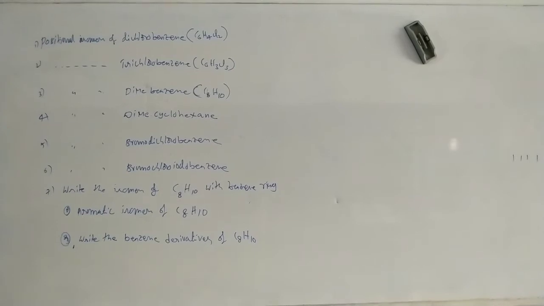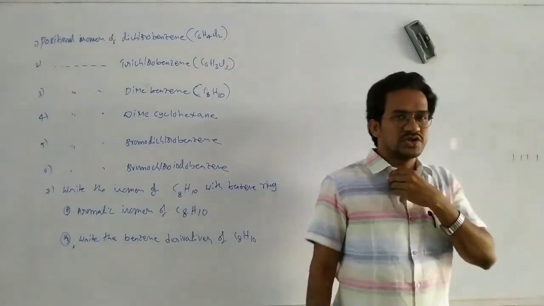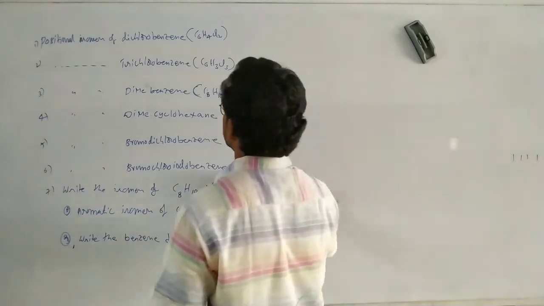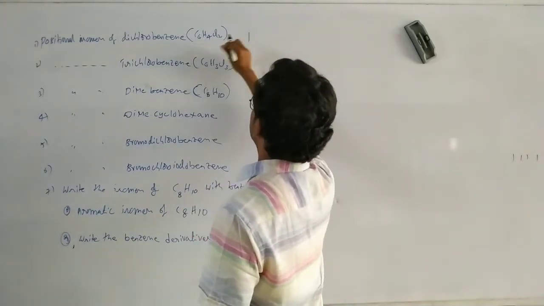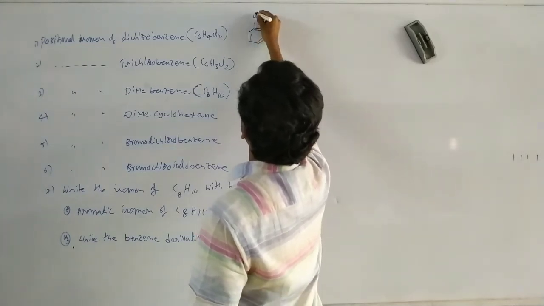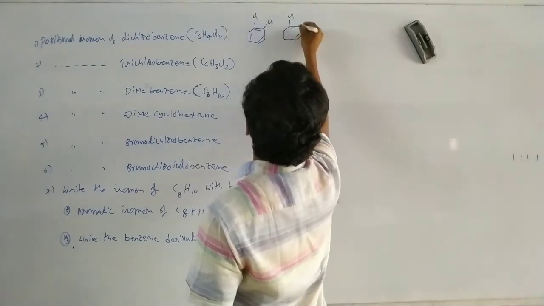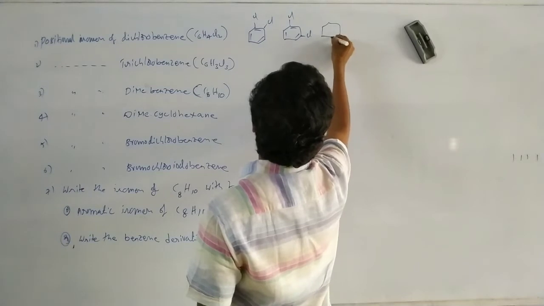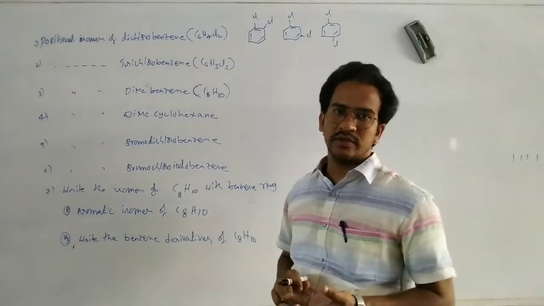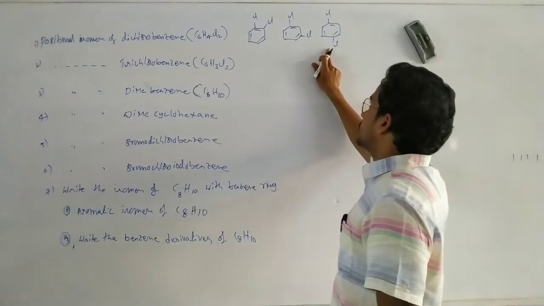Let us discuss the positional isomers of these compounds. The first one, the positional isomers of dichlorobenzene. That is C6H4Cl2. So here, Cl and Cl: 1,2-dichlorobenzene, next 1,3-dichlorobenzene, and finally 1,4-dichlorobenzene. That is ortho-dichlorobenzene, meta-dichlorobenzene, para-dichlorobenzene.